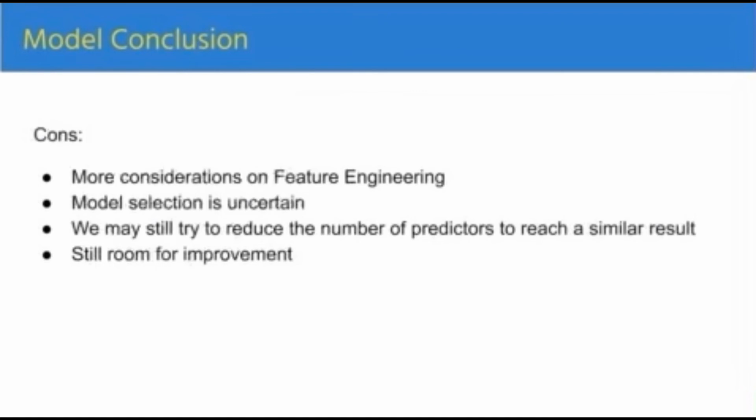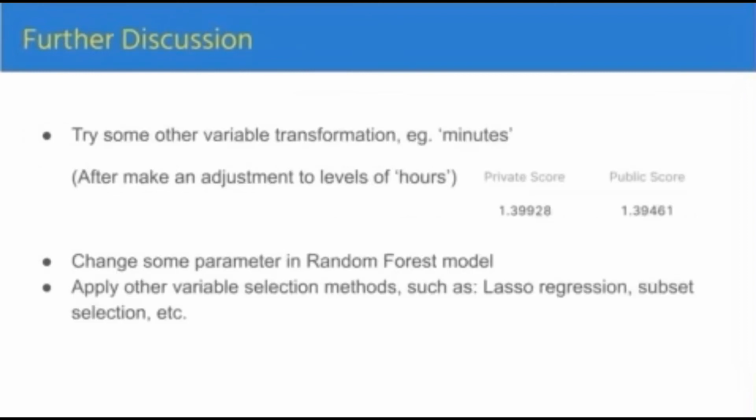Then we do have some cons. Model selection and feature selection are the main shortcomings since we lack professional knowledge about social media development. Also, we are using 30 predictors, which we believe can be reduced to a smaller number to reach a similar result. In further research, we may perform some other variable transformation.